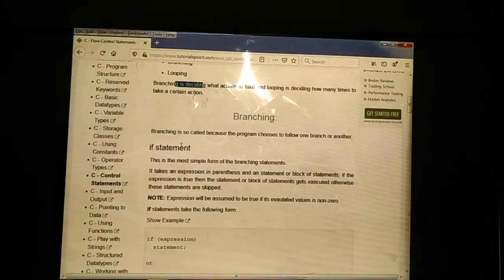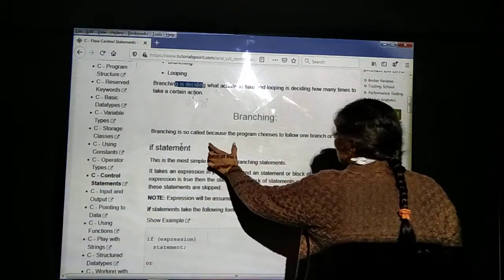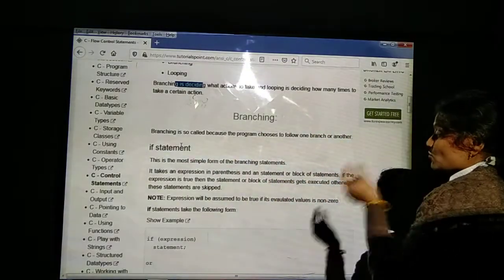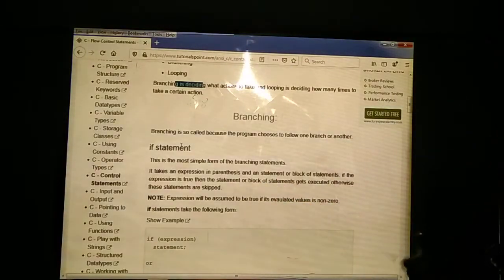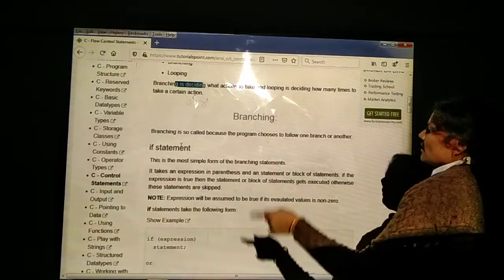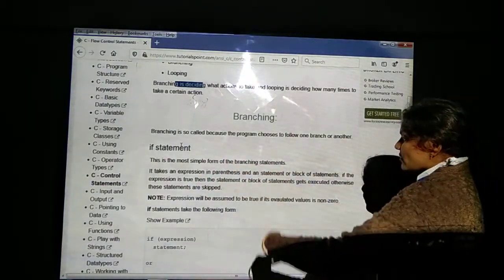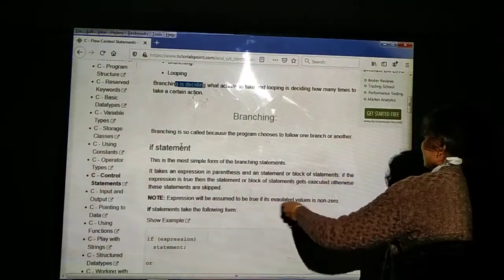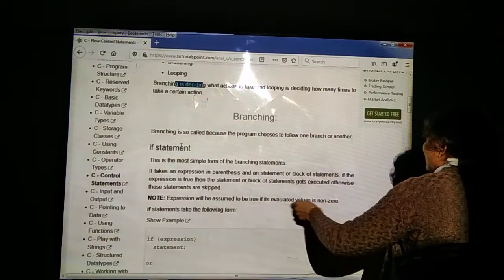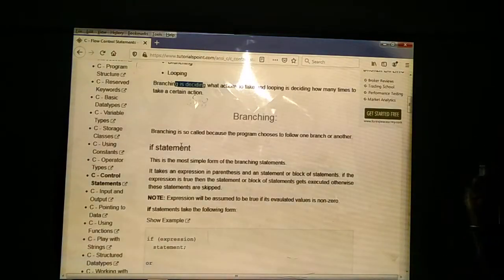See, if the expression is true, what is the expression we are specifying? If that expression is true, the statement or block of statements gets executed, otherwise if the expression is false, those statements will be skipped and the remaining program will be executed. Note, the expression will be assumed to be true if it is evaluated to a non-zero value.